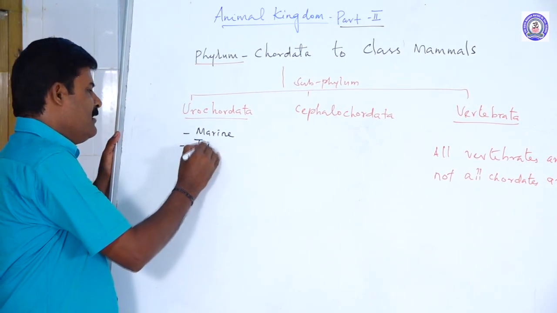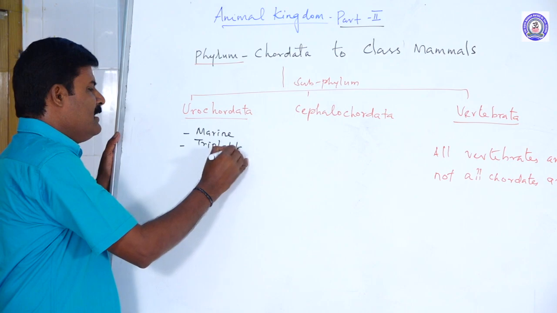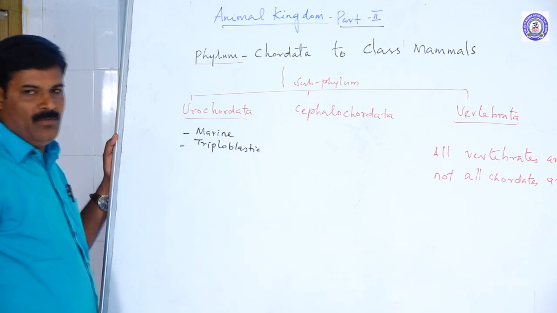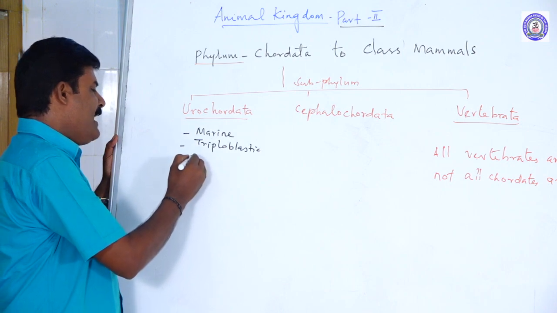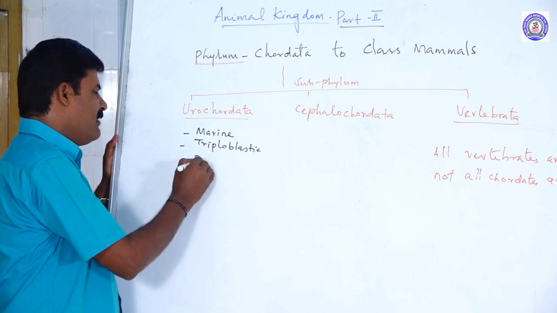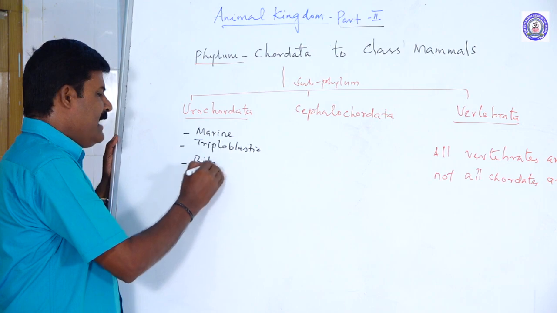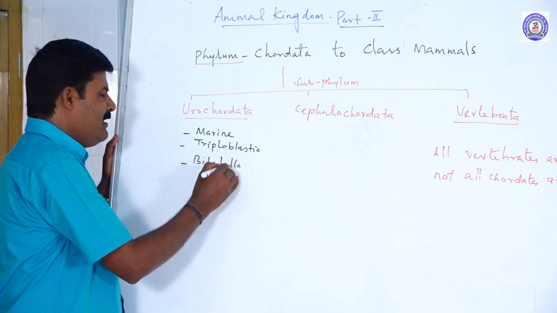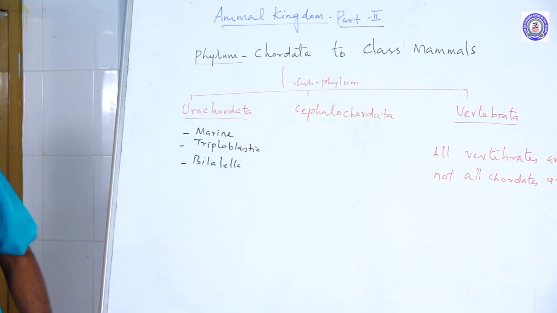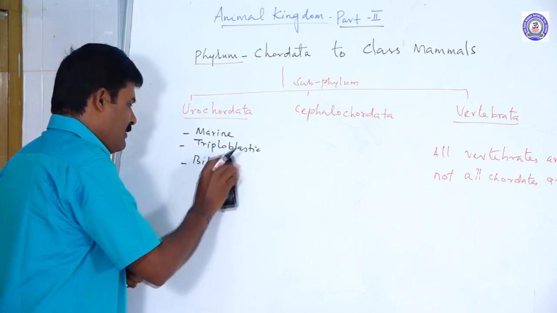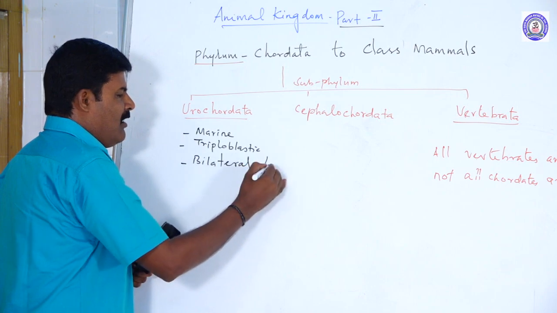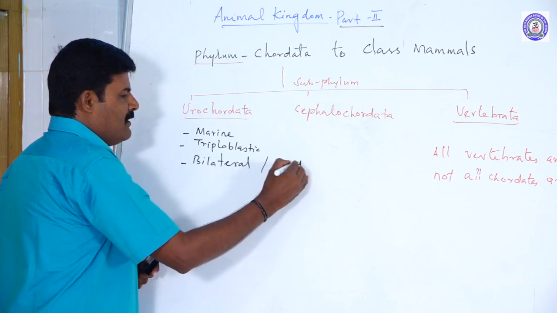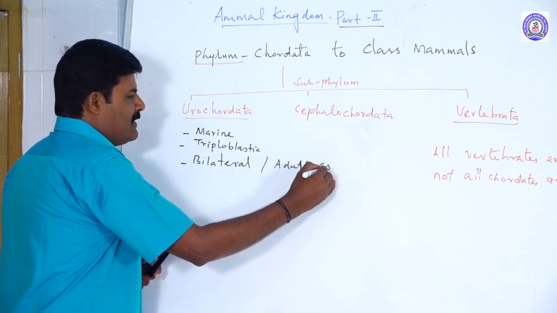Triploblastic means the body is divisible into three layers: ectoderm, mesoderm, and endoderm. The larva is bilaterally symmetrical, but the adult form is asymmetrical.